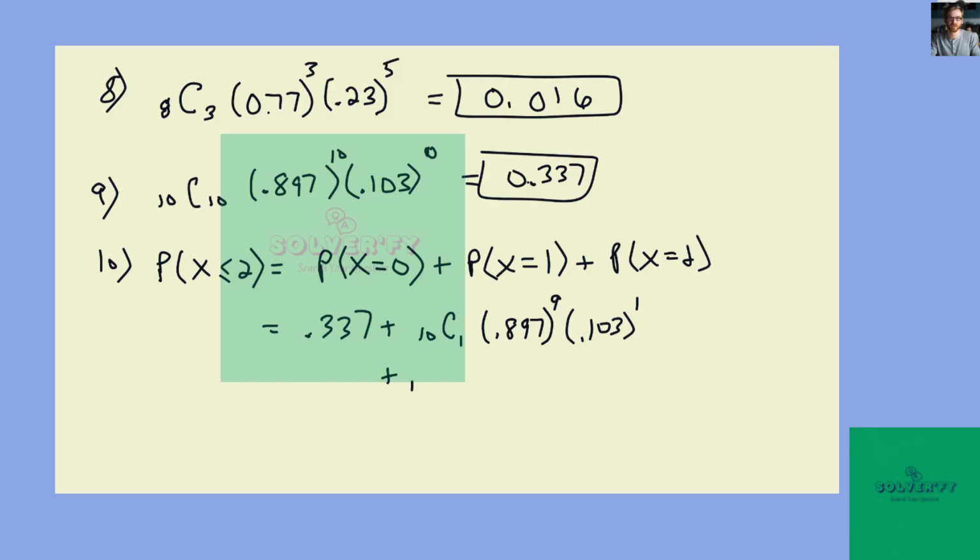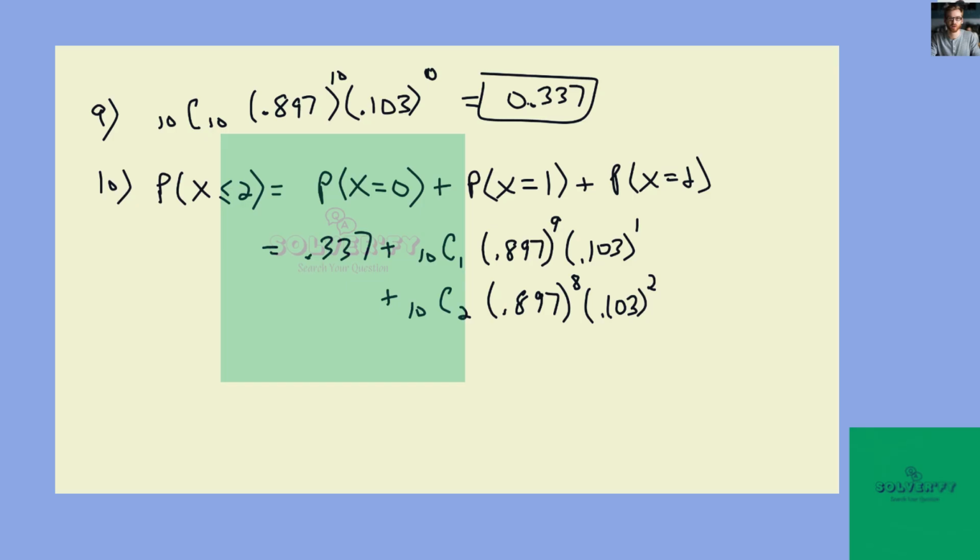And then how many ways can we choose 2, times this would be 2 failing when there are 8 graduating and 2 failing.